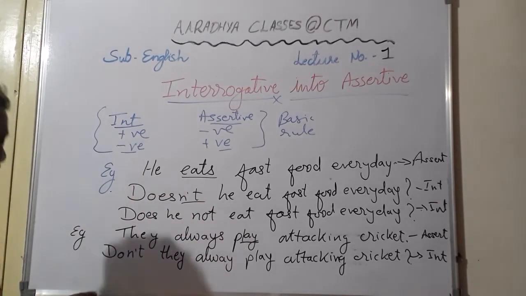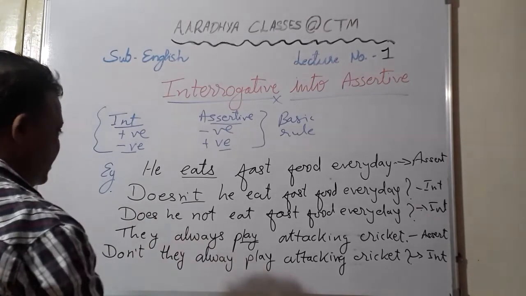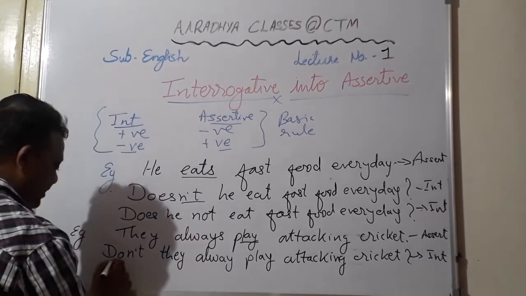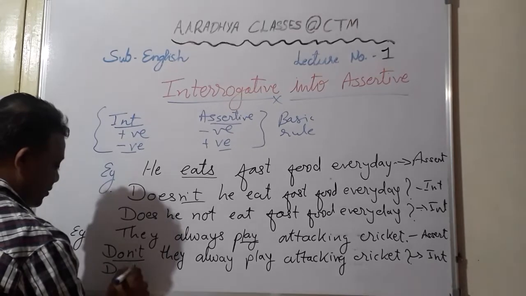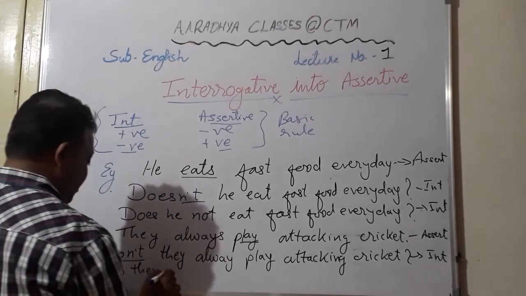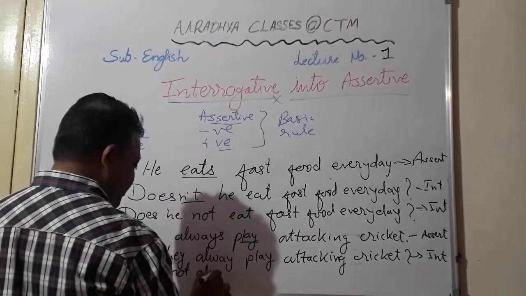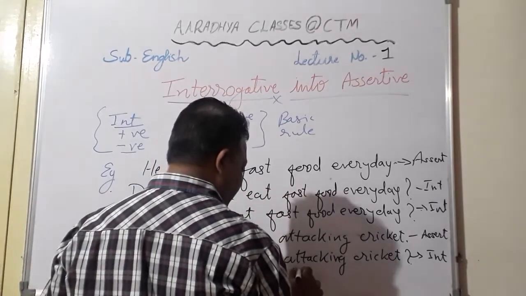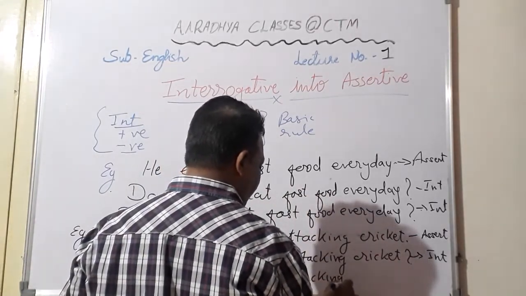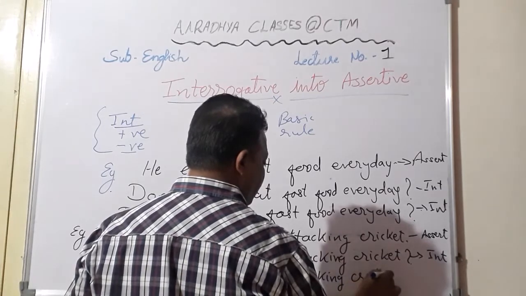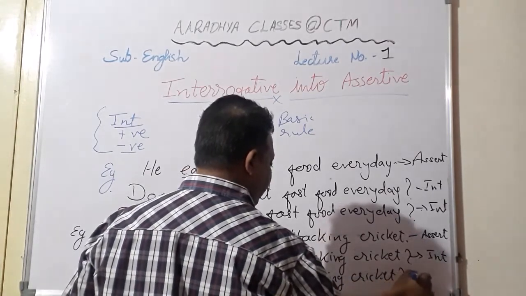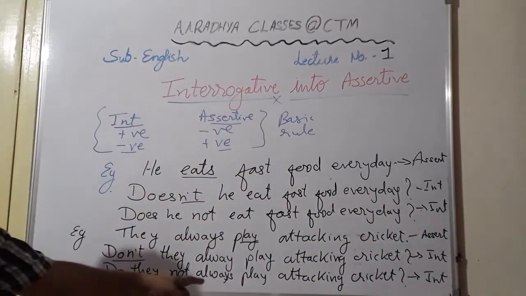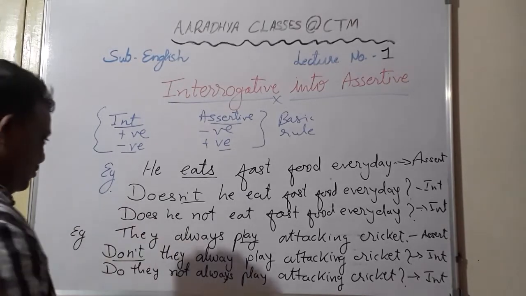Okay, still students, if we talk of the simple past tense, I think this much is clear. If you want to write this separately, that also we can do. Do they not always play attacking cricket? So here students, we have taken not separately. Do they not always play attacking cricket? So that also can be done.